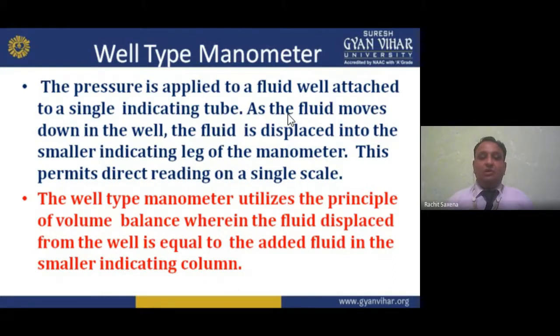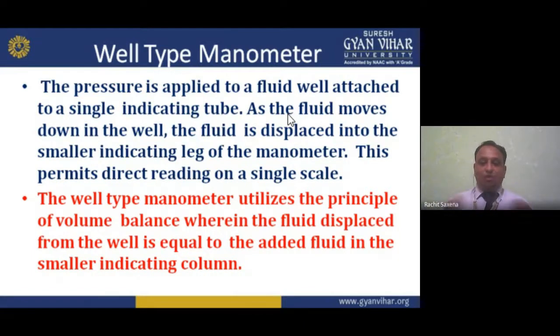Now, the well type manometer utilizes the principle of volume balance. So if I am doing so, there will be some principle behind this. On which principle are we working, through which principle are we measuring this? The well type manometer utilizes the principle of volume balance, wherein the fluid displaced from the well is equal to the added fluid in the smaller indicating column.